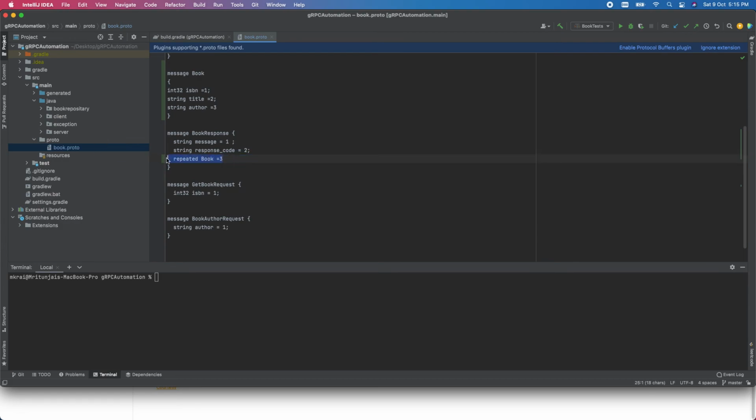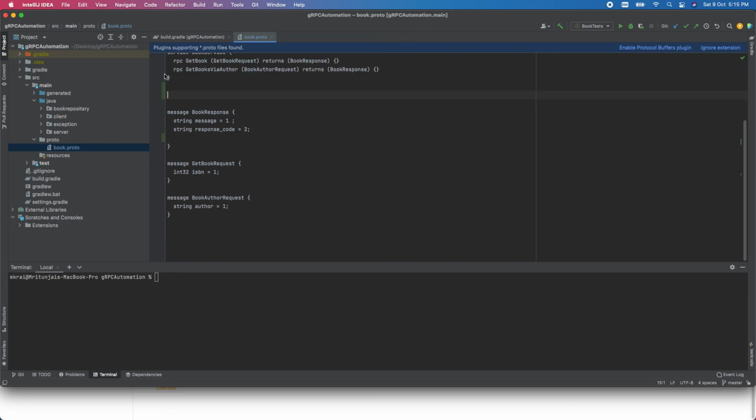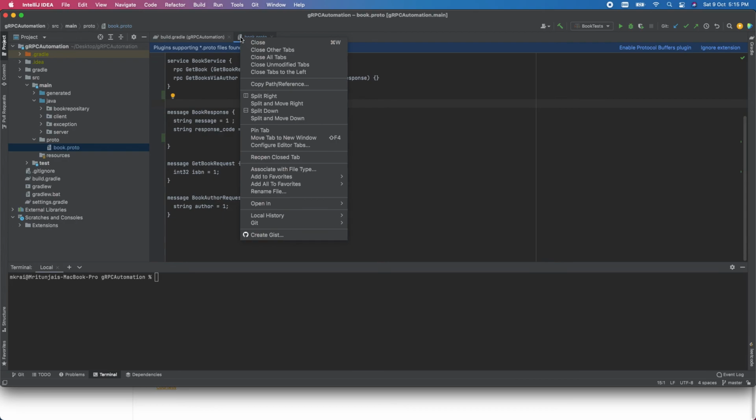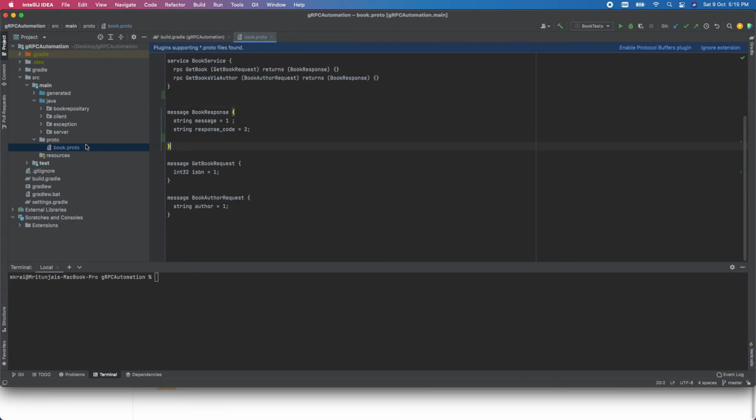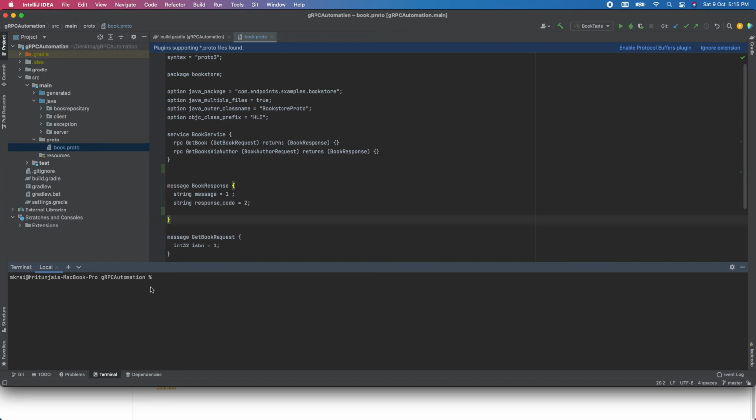Once you have done this, I'm going to remove it. Once it is done, you have to do nothing. Just go here to your terminal, click on your terminal and type Gradle clean build, then press enter.